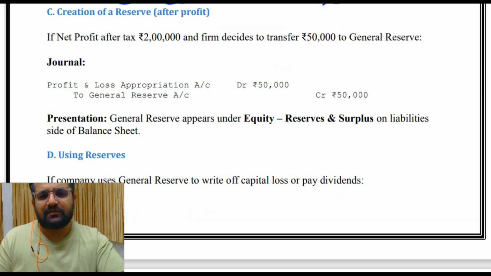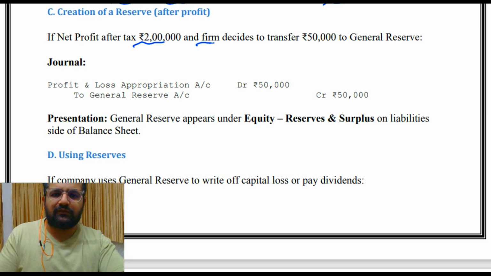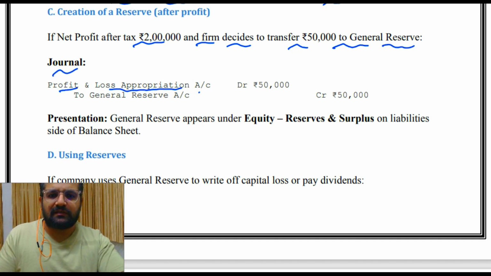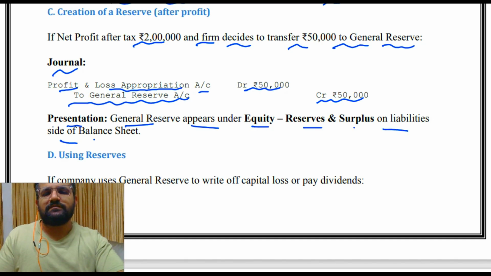Then creation of a reserve after profit. If net profit after tax is 2 lakh and the firm decides to transfer 50,000 to general reserve, the journal is: profit and loss appropriation account debit 50,000, to general reserve account credit 50,000. Presentation: general reserve appears under equity, reserve and surplus, on the liabilities side of the balance sheet.